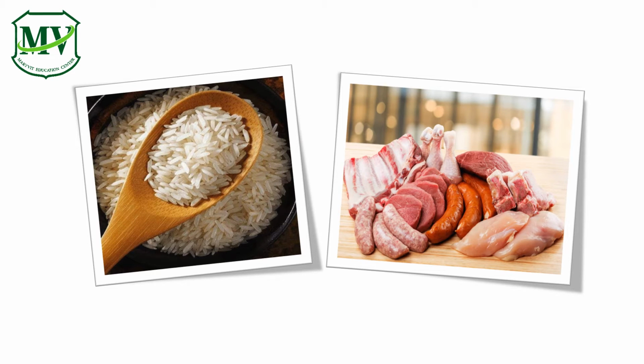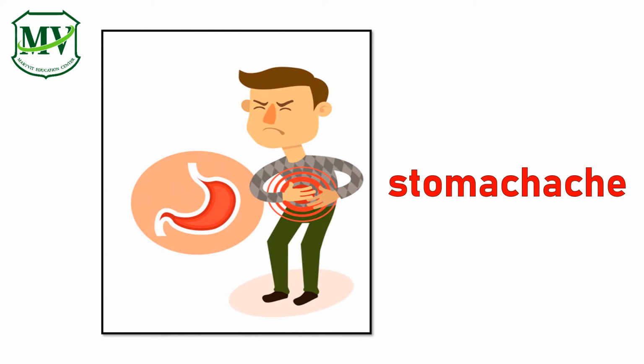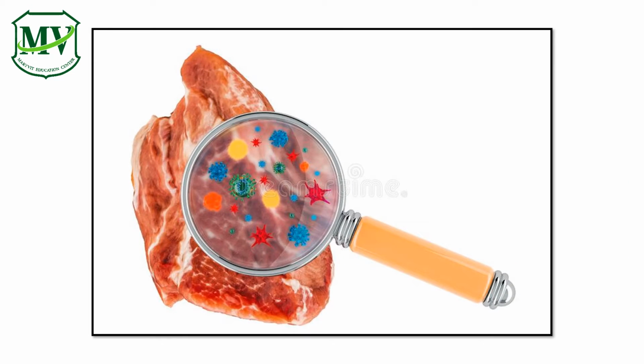Can you imagine eating raw foods like rice and meat? Without heat, we would have to eat raw foods, which would give us stomach ache. But why do we get stomach ache after eating raw foods? It's because raw food like meat contains bacteria. This explains why we get stomachache after eating raw meat.